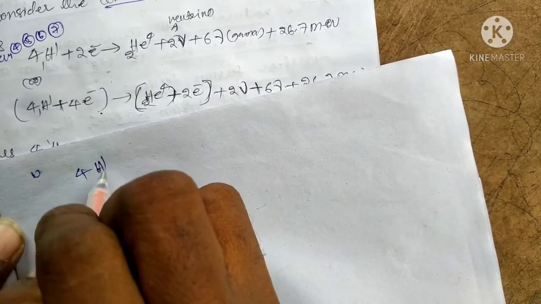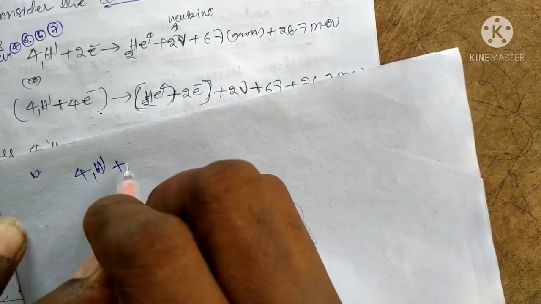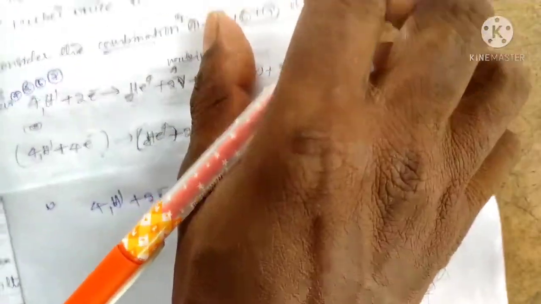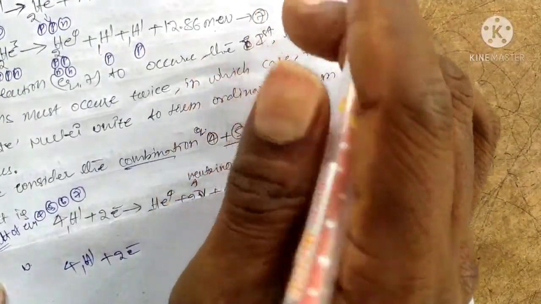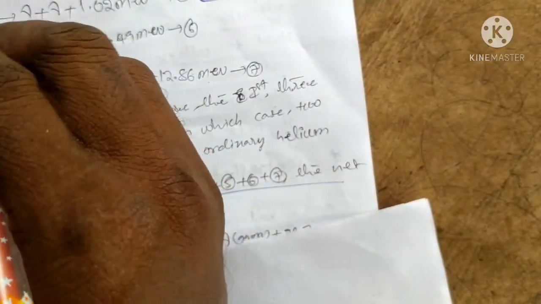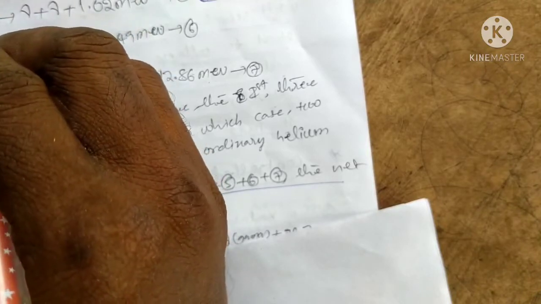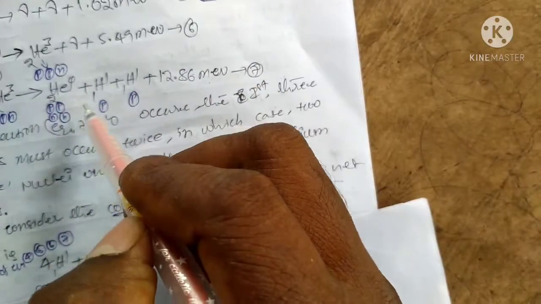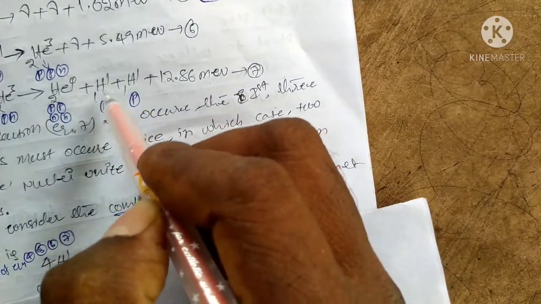4 hydrogen atoms plus 2 electrons, like this. Here are 4 protons and 2 protons. Okay, 2 protons cancel. Here 2 protons cancel, like this.